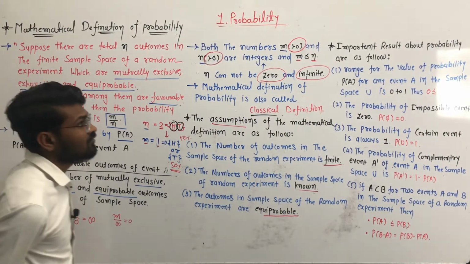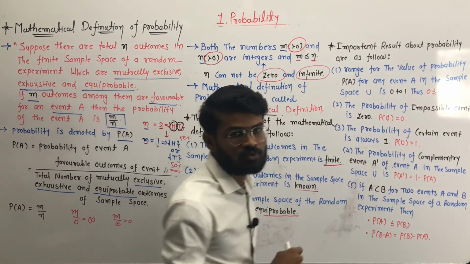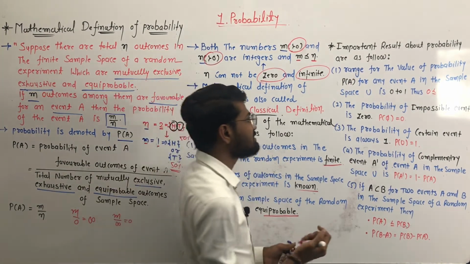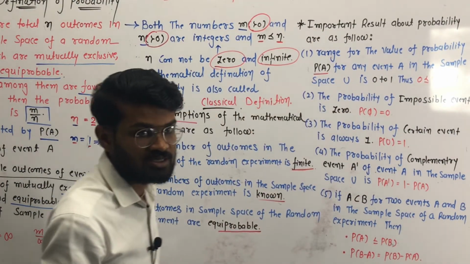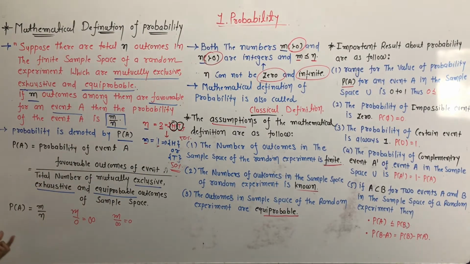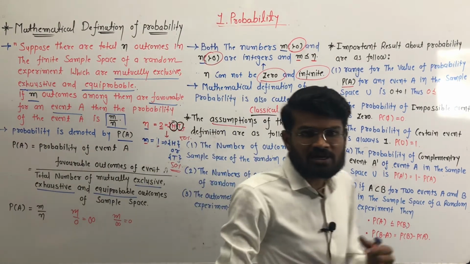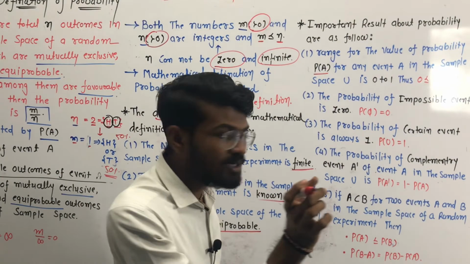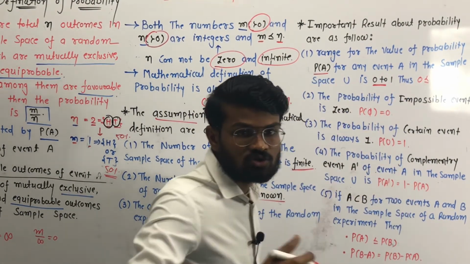Okay, now we are coming to the important results about probability, as follows. First result is the range for the value of probability P of A. There is an event A, and the probability of event A is denoted by P of A. So what is the range of the probability of event A? The range of the probability of event A is 0 to 1.